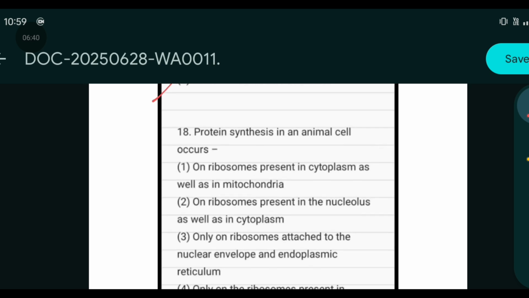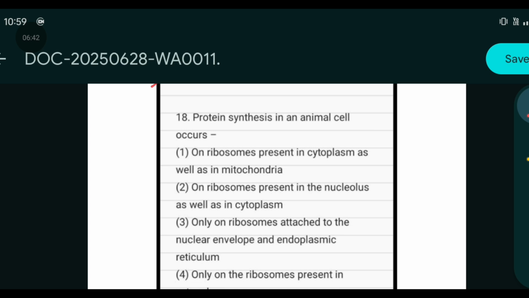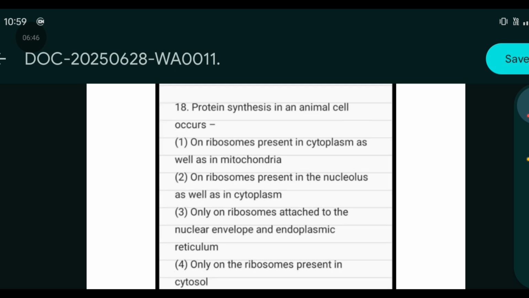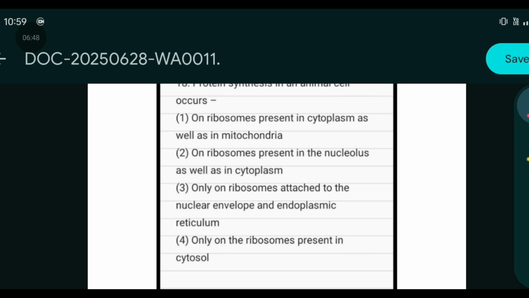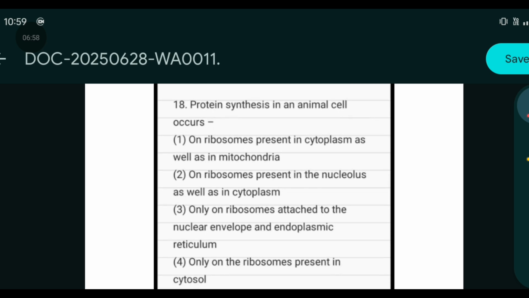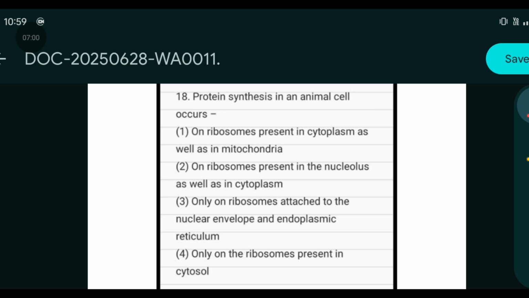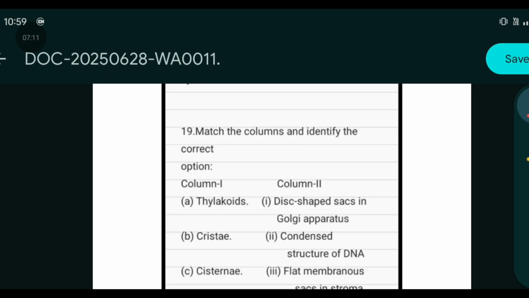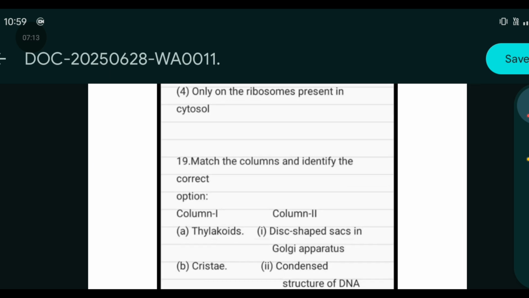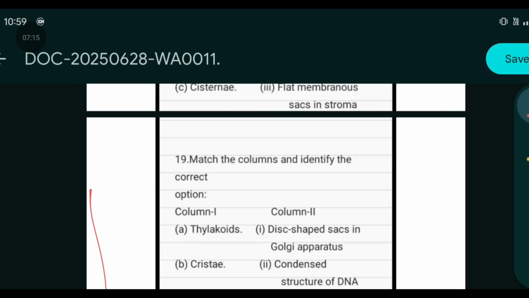Protein synthesis in an animal cell occurs on ribosomes present in the cytoplasm as well as mitochondria, on ribosomes present in the nucleolus as well as in cytoplasm, only on ribosomes attached to the nuclear envelope and endoplasmic reticulum, or only on the ribosomes present in the cytoplasm. The correct answer will be option 1. Now let's move to question number 19, that is match the following.